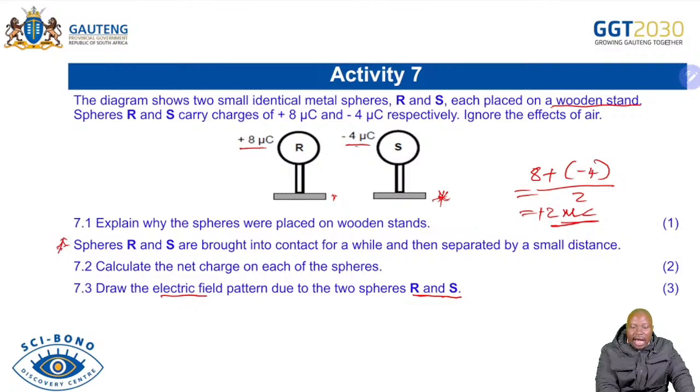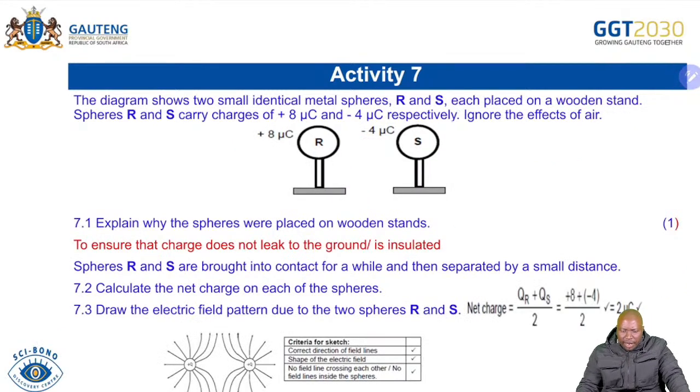This statement is saying now they've been brought together, which means now we no longer have 8 and minus 4. We now have 2 microcoulomb and 2 microcoulomb. It's very important, because the mistake you'll make is to draw the electric field pattern of the positive and the negative. Then they will be joining one another. They will be attracting each other. But with these two, they are now going to repel one another, as you can see in our solution, as we show you how we go about doing that.